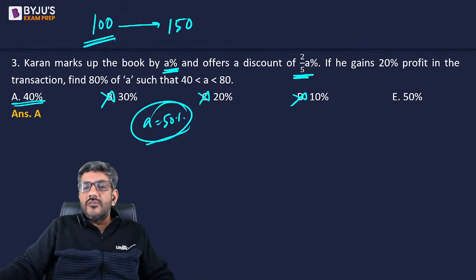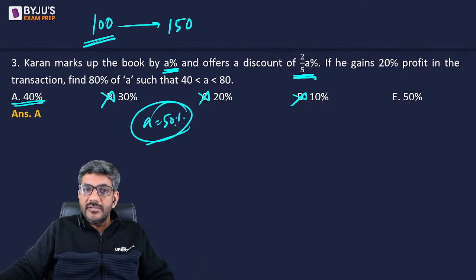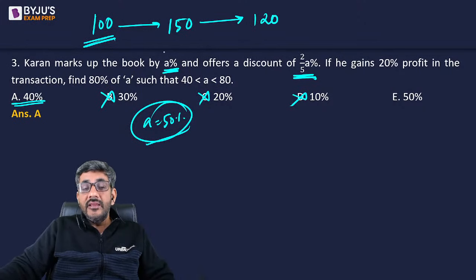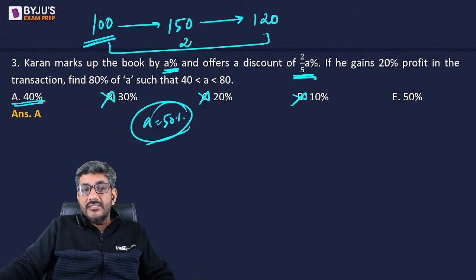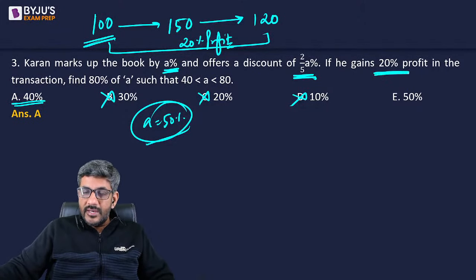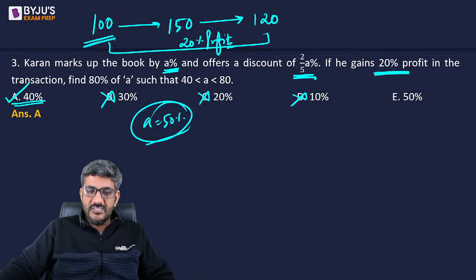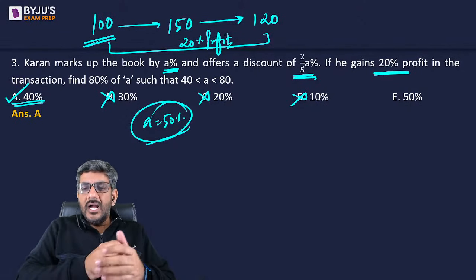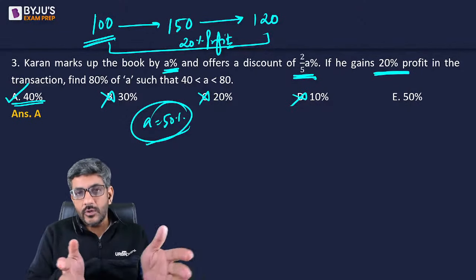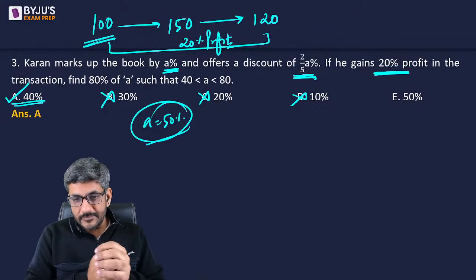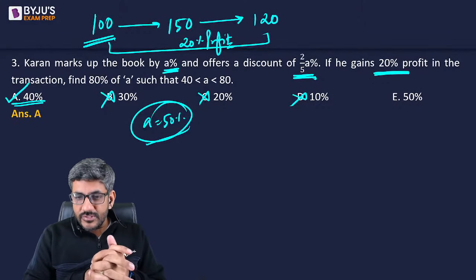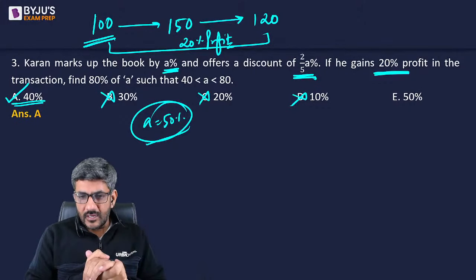Then a discount of 2 by 5 into A% is given. 2 by 5 of A% becomes 20%. Give a 20% discount on 150, it will become 120, which shows there is a 20% profit. So therefore he is gaining 20% here. Straight away option A is the answer. I probably do not have to write those equations, even that can work for us. So we cannot directly assume a value, Gaurav.